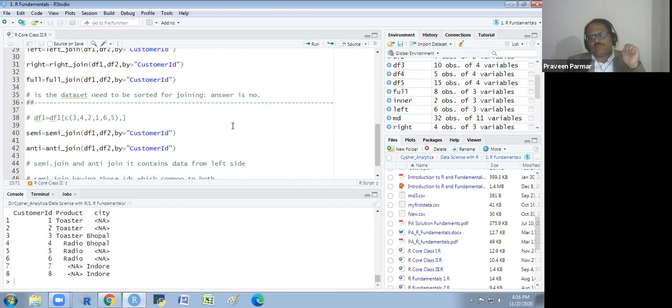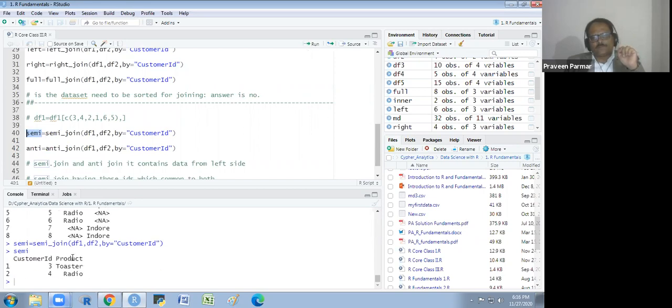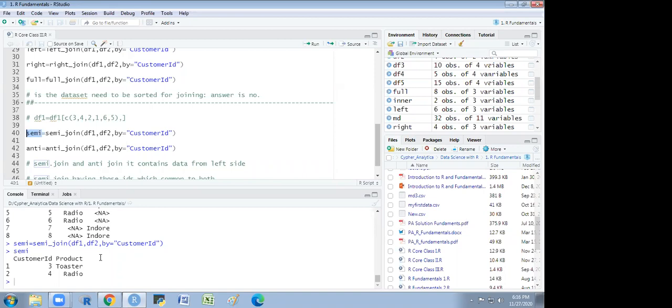Then we have the semi join also. So I will do the semi join. Semi join also gives us the intersection, but it will give the columns of the first data frame only. It will not give me the columns of the second data frame, which is the city. It is just like an inner join. Does that make sense to everyone? Yes, sir.